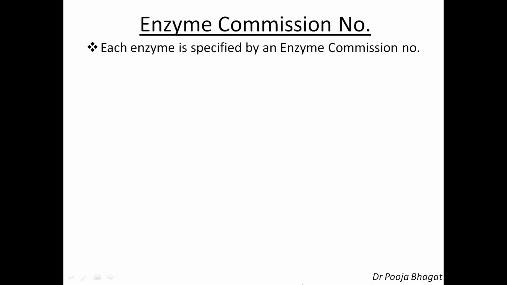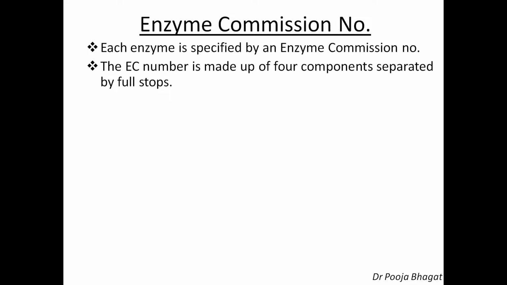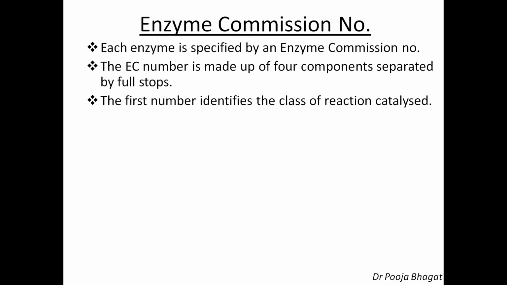Now, each enzyme is specified by an enzyme commission number. The EC, that is enzyme commission number, is made up of 4 components separated by full stops. You have to write down 4 numbers, and all the 4 numbers are separated by full stops. Now let's discuss what those 4 numbers are.